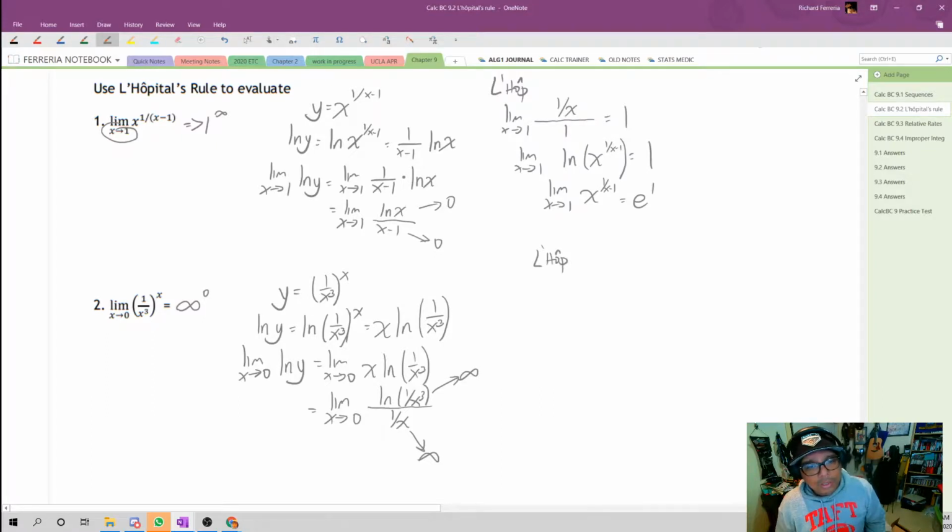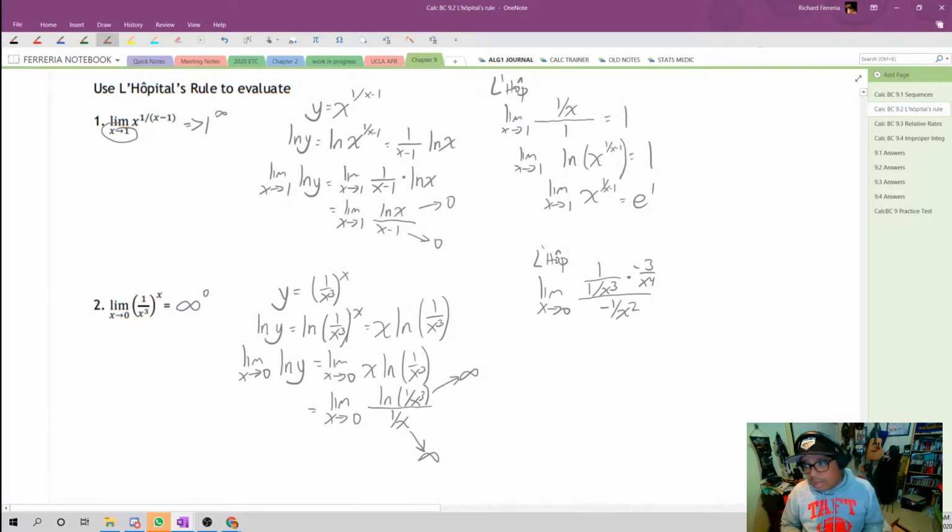to evaluate. And we've got the limit as x approaches 0. Now the derivative of the natural log of 1 over x cubed, stick with me, this is 1 over x cubed multiplied by the derivative of 1 over x cubed, which happens to be negative 3 over x to the 4th power. Now on the denominator, we have 1 over x, and the derivative of 1 over x is negative 1 over x squared.